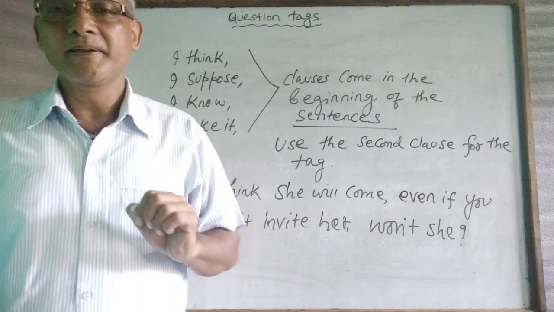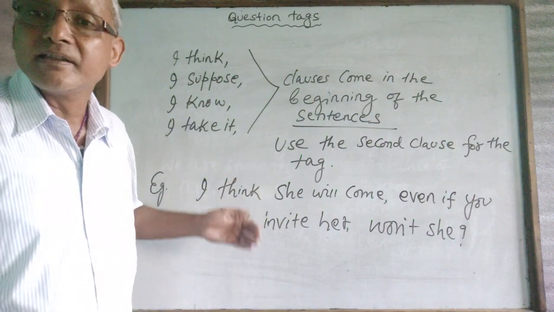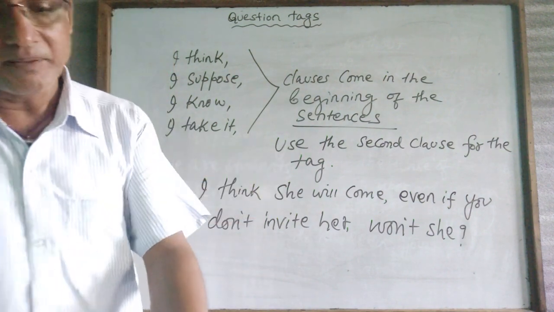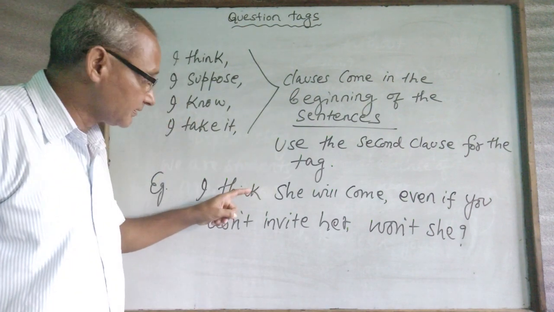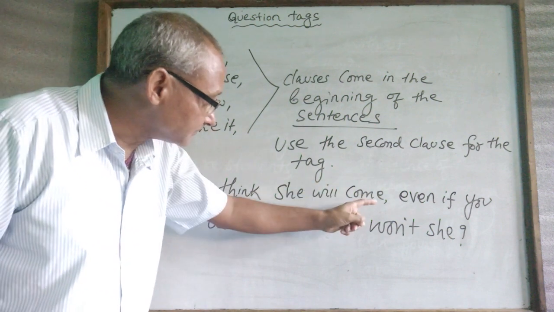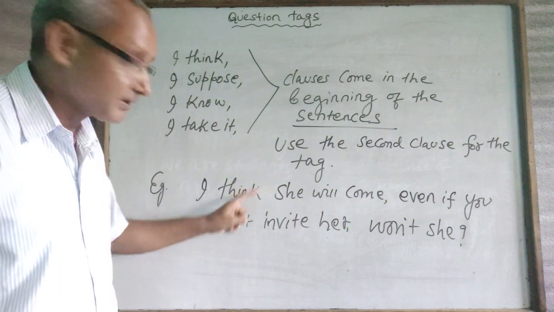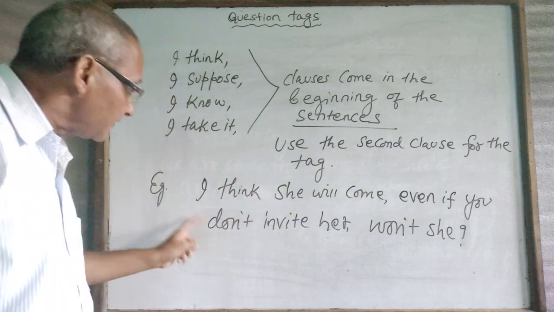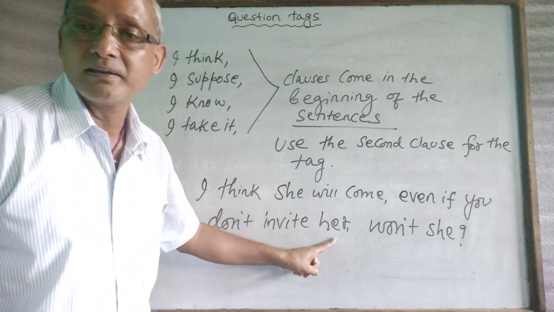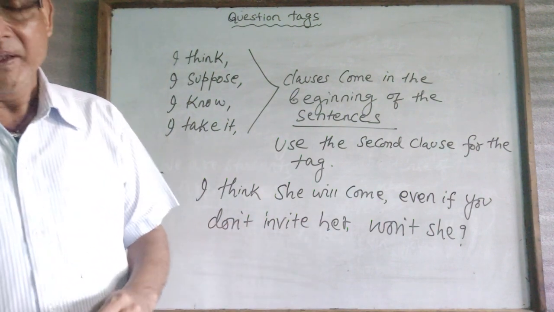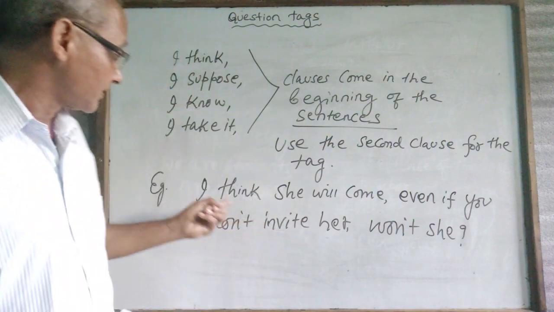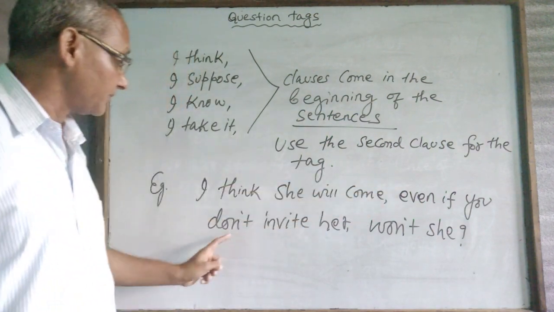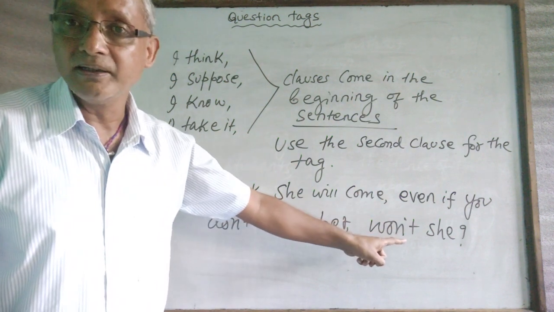This is one way. Let's change this sentence in the other way. "I don't think she will come even if you invite her." So, I have mentioned here two versions of the sentence. One: "I think she will come even if you don't invite her," won't she?